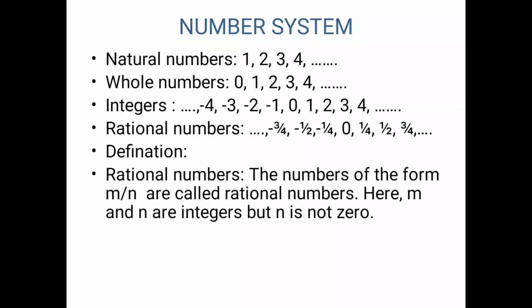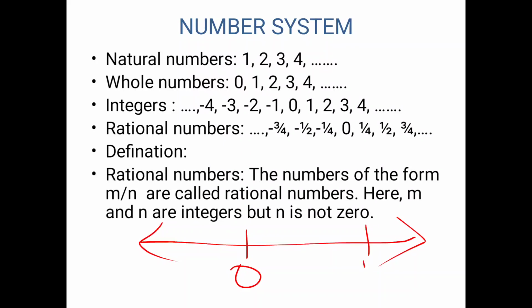Now students, for example, we'll take two numbers, 0 and 1. These two are rational numbers. Now you know that half lies between 0 and 1. 1 upon 2 is in the form of m upon n, which means it is a rational number. Then answer the question: how many rational numbers lie between two rational numbers? 0 and 1 are rational numbers, and how many rational numbers lie between 0 and 1?